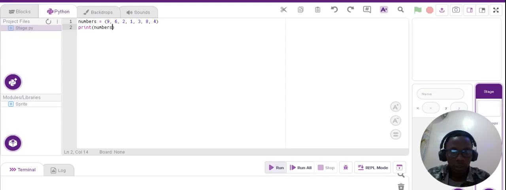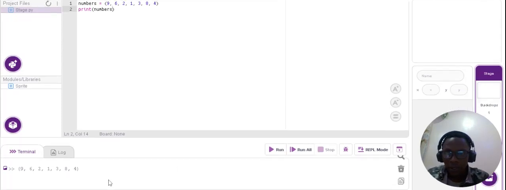All right, let me run the code. As you can see, whatever we entered here is what we have here, so everything is working fine. In addition, we now have these numbers, but they're not well arranged, they're not well sorted.